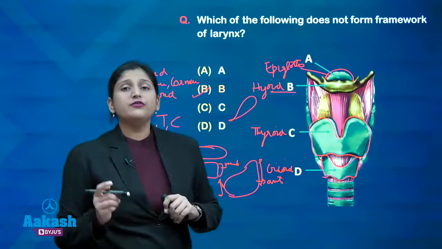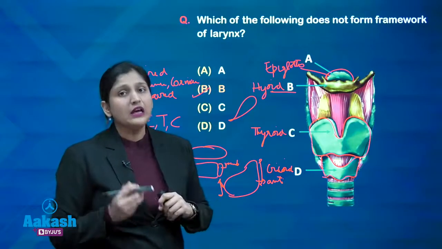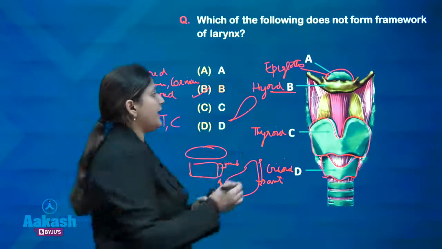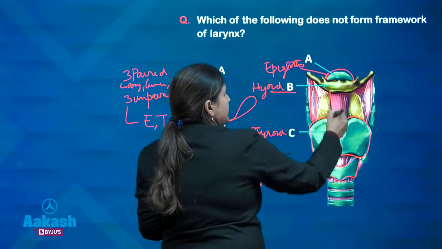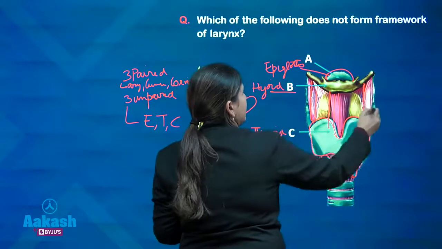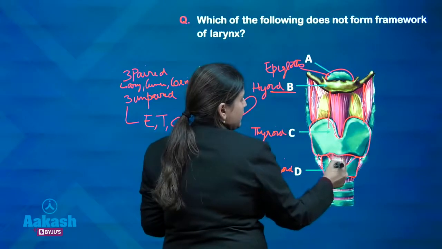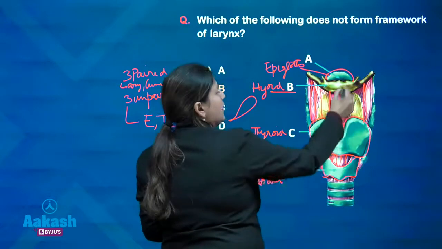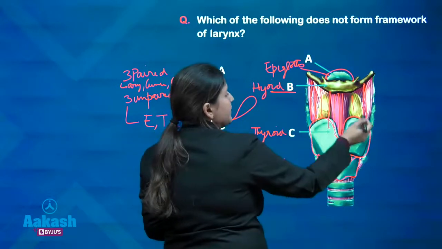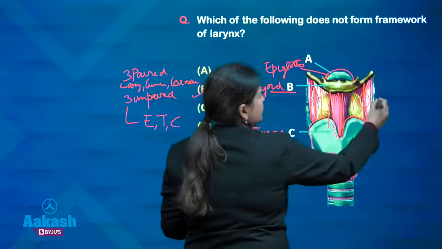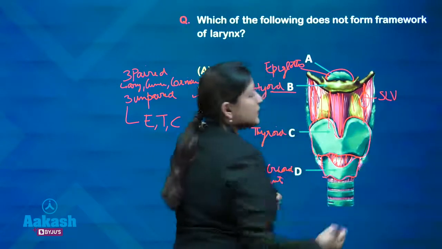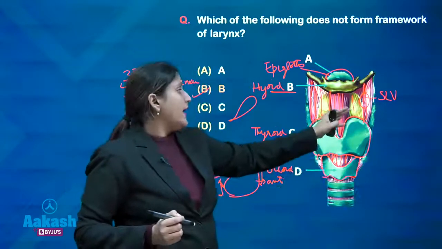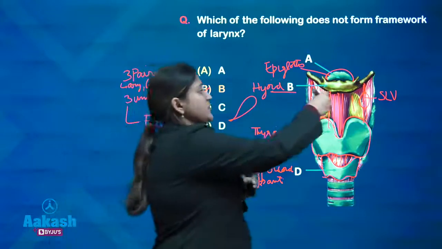Other parts that form the framework of the larynx are the muscles. The muscles can be intrinsic or extrinsic, and there are various ligaments that connect. This is the thyrohyoid ligament. This is the cricothyroid membrane. This is the thyrohyoid membrane, and this is the median thyrohyoid ligament. The superior laryngeal vessels and the superior laryngeal nerve pierce the thyrohyoid membrane. It then enters into the substance.